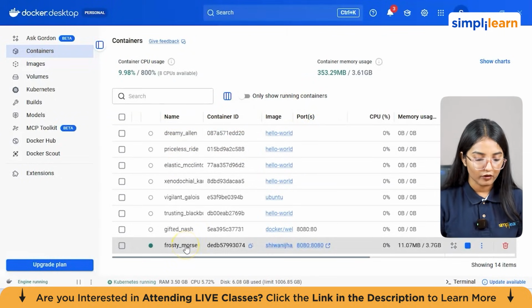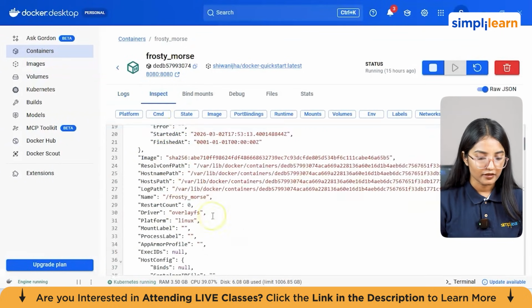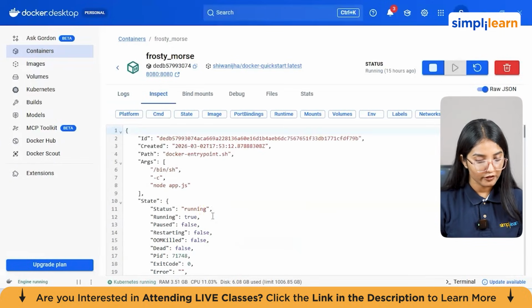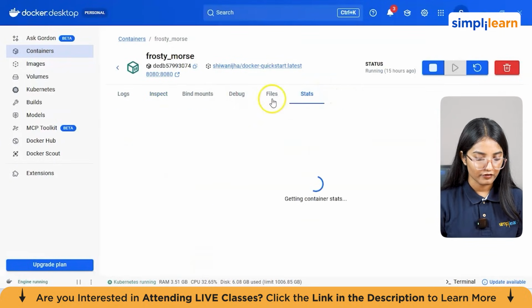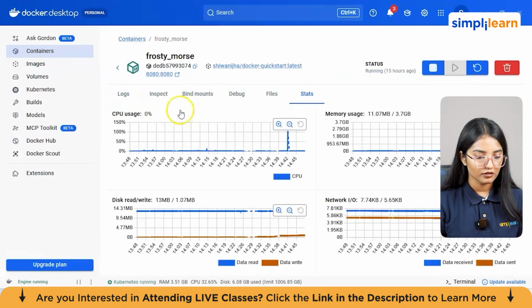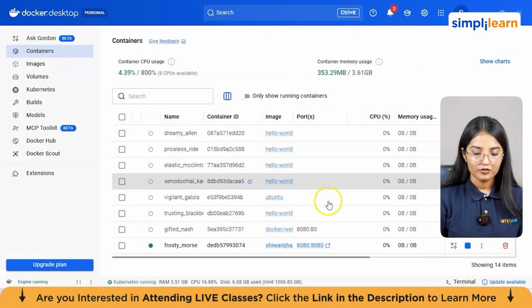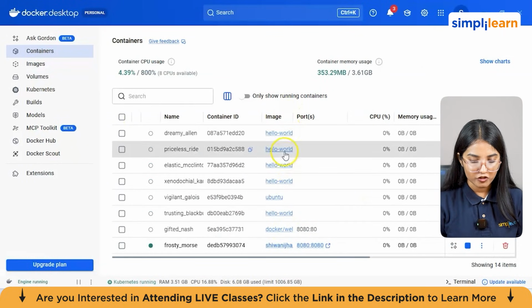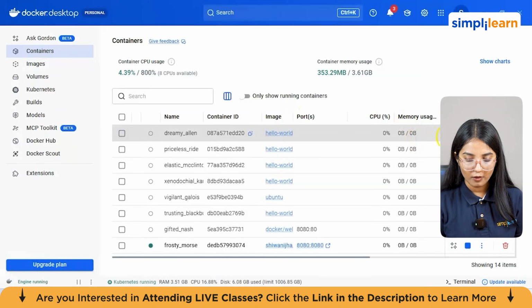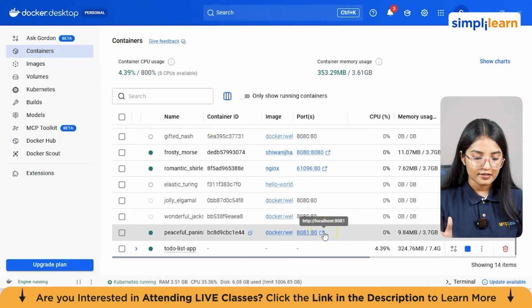So let's suppose you're working on this one now. When I click on it, you can inspect it, and you can also add a terminal here and make changes in your code if needed. You can also debug your files and check the stats of your file as well. So this is how the containers actually work in your Docker. It says server started, so you have the port number from here. You've also got the image link, the CPU, how much it's using, the actions required, and everything. So this is how the containers work.